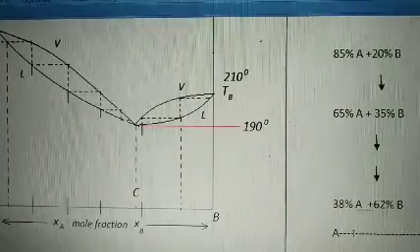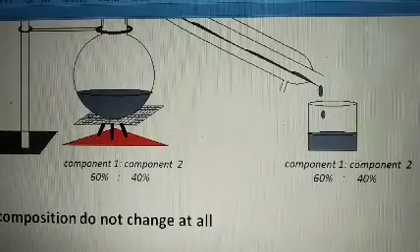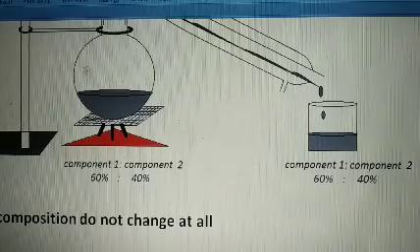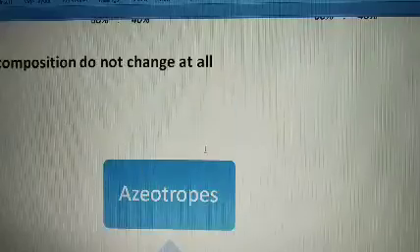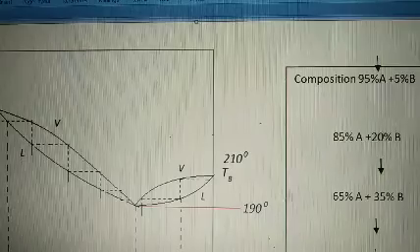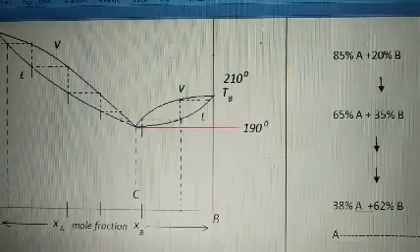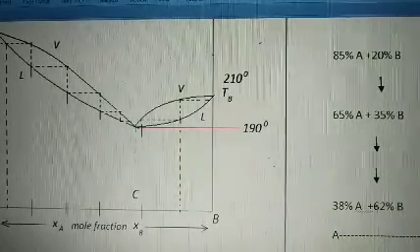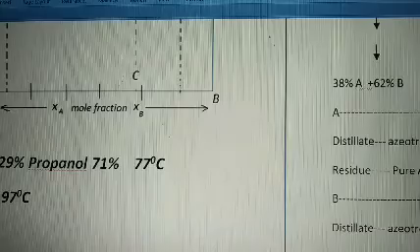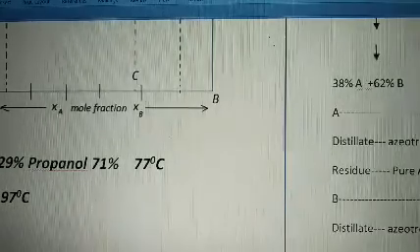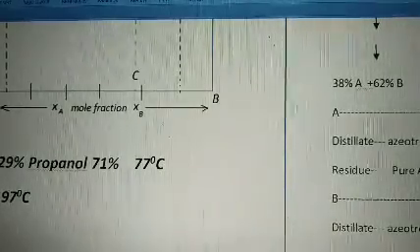So it means in this portion here I will get the azeotropic mixture, and what is left in this flask will be pure A component, because here in the composition A is moved less, but B is moved more, because 38% A and 62% B. So it means pure A is the residue left in the flask, and distillate means which is coming out from the flask, that is the azeotropic mixture.